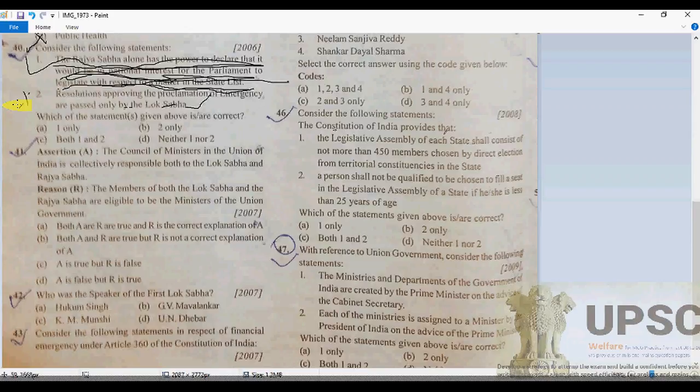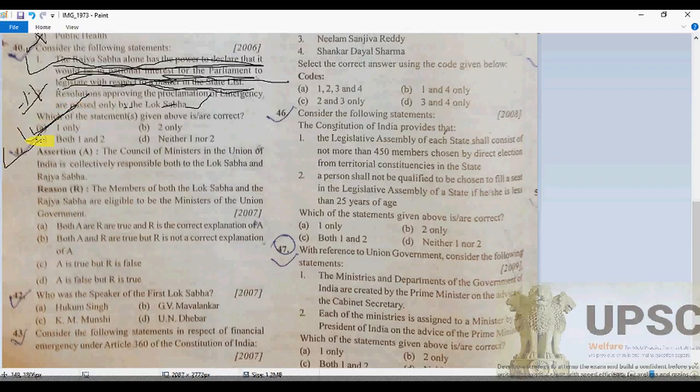So here, as we know, the resolution approving the proclamation of emergency is passed by both Houses of Parliament, not only by the Lok Sabha. So it is a common fact, and on that basis you can eliminate all these options. So only choice one remains. 1A is going to be correct.